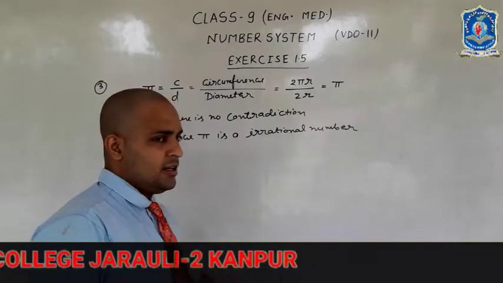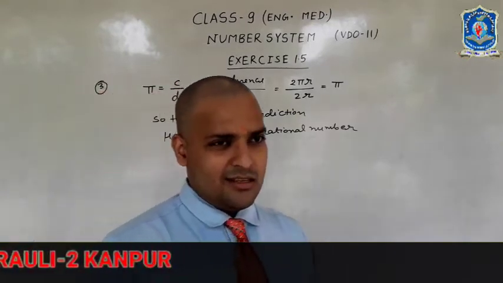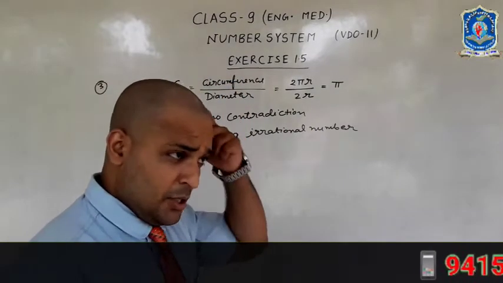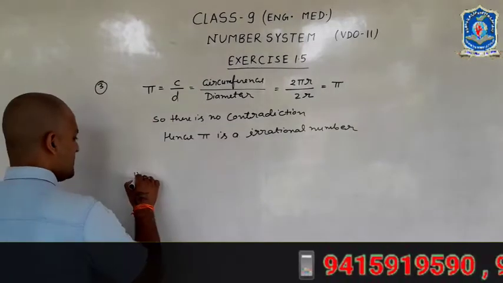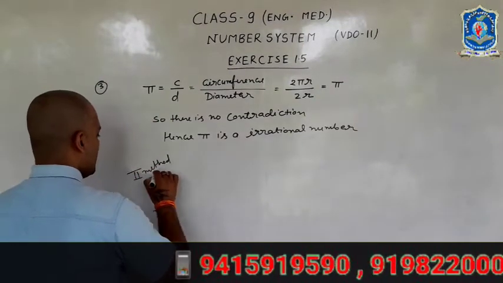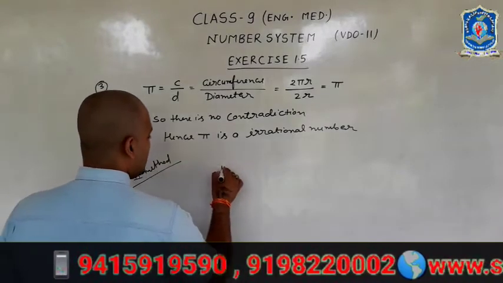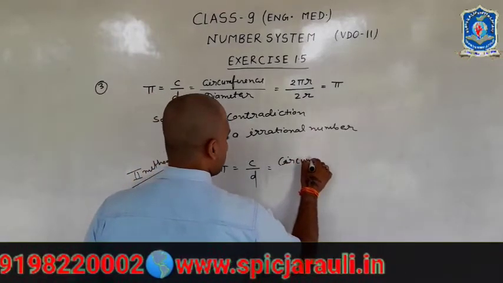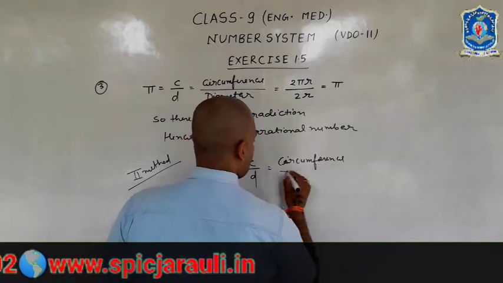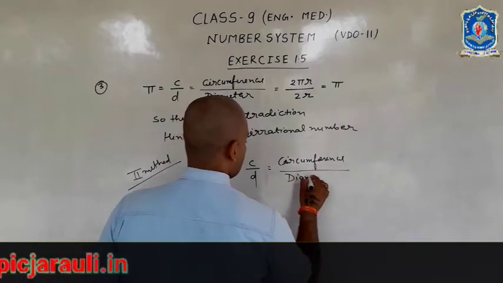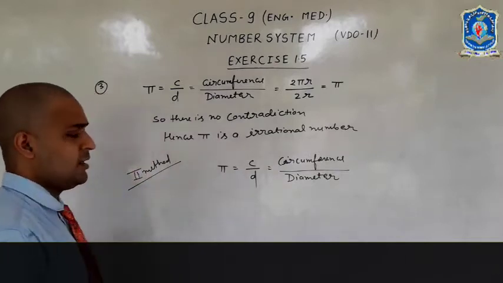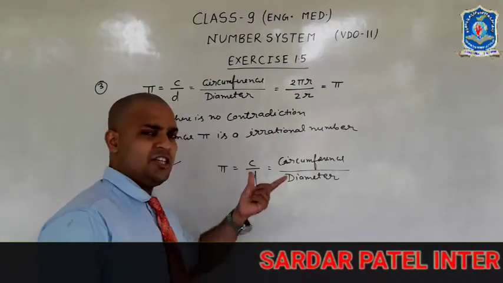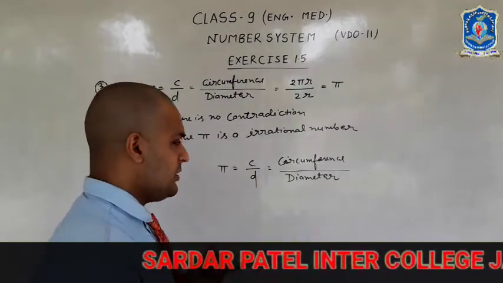This is the solution, and here is another way to solve it. Pi is equal to C upon D, where C is the circumference and D is the diameter. Every condition should be followed.